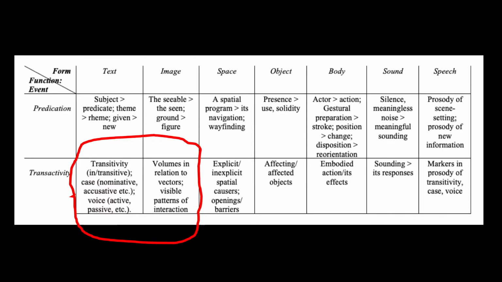And now transactivity in the sentence. We have an action structure where the train, in the nominative case, is crossing, in the active voice, the bridge in the accusative case. In the image, we have a volume, the train moving along a vector. The railway line coming from a vanishing point in the image, we are assuming, is moving along and past the position of the artist and us as the viewer. We can be confident from this vector that the train is not going to run over the artist Turner or us, the viewer. But there is a profound difference between image and text.